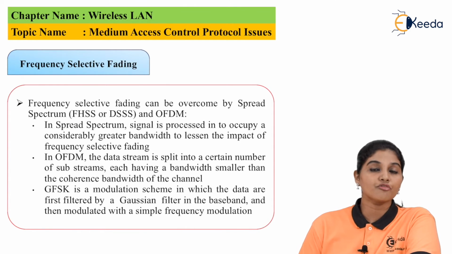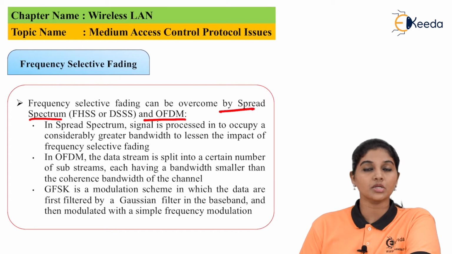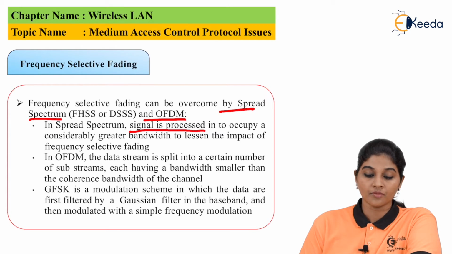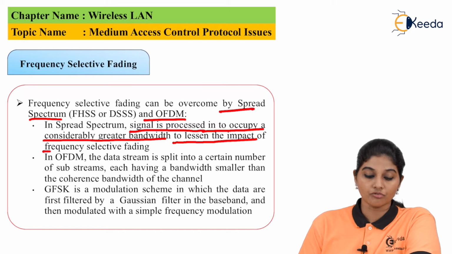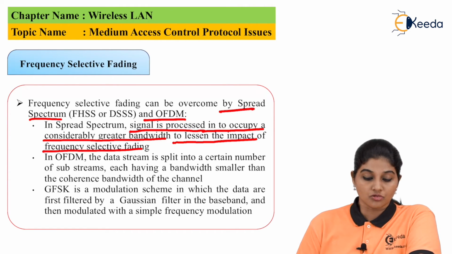The next is frequency selective fading. Frequency selective fading can be overcome by using spread spectrum or OFDM. Spread spectrum includes both frequency hopping spread spectrum and direct sequence spread spectrum. In spread spectrum, the signal is processed to occupy a considerably greater bandwidth, to have less impact from frequency selective fading. Then it is possible to reduce the effect of frequency selective fading.